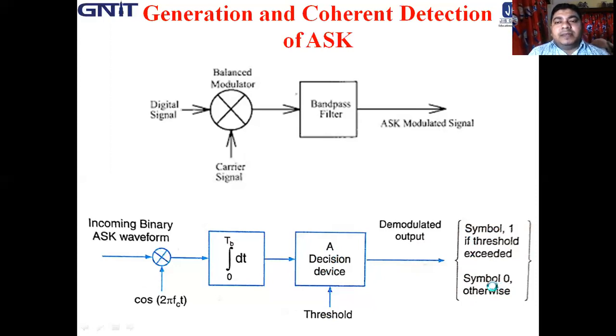In demodulation, basically we want to find out whether in some bit interval the input data was actually symbol 1 or symbol 0.